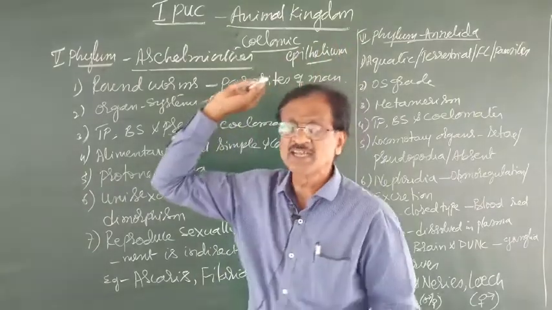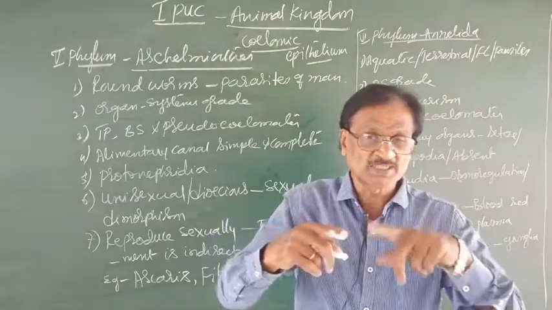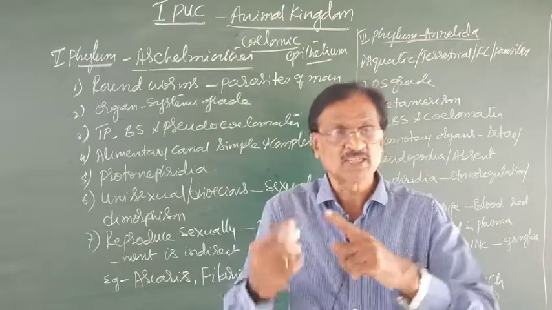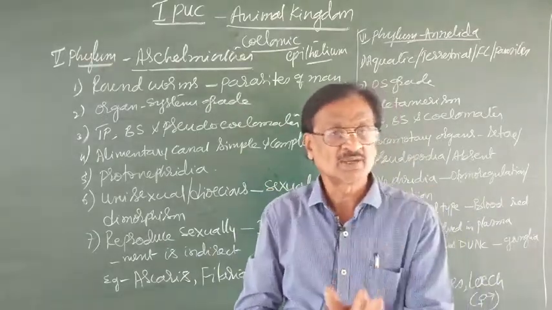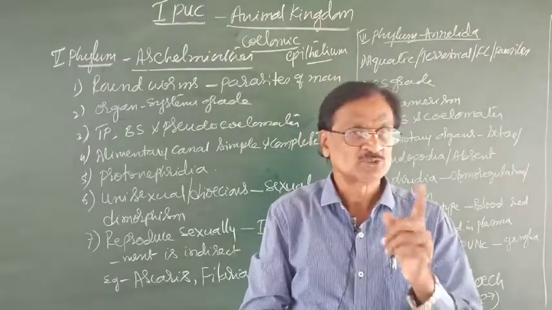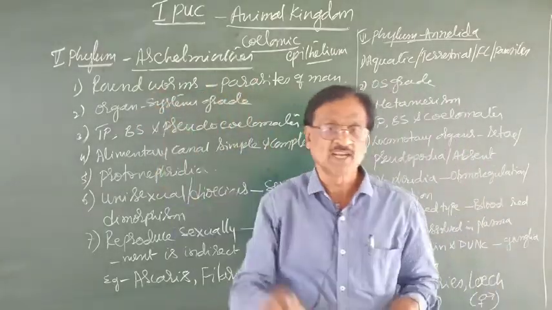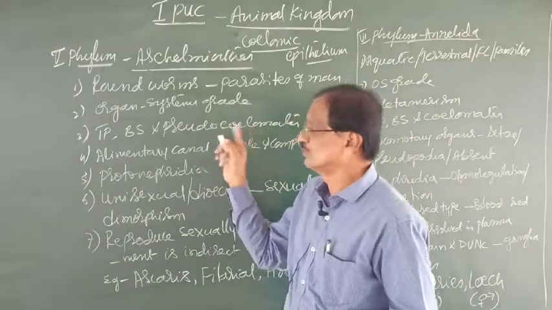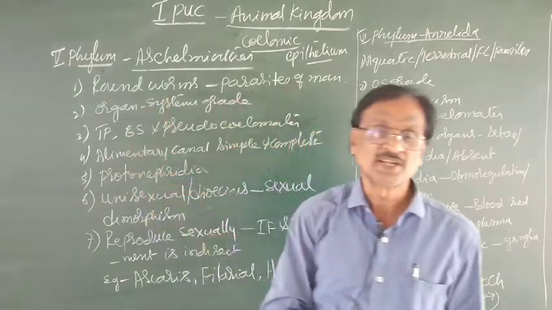Epithelium is nothing but a lining tissue or covering tissue. If the coelom is present, then it is coelomate, no doubt. But if the coelom is not lined by the coelomic epithelium, then such a condition can be called pseudocoelom, and the animals are called pseudocoelomates. Aschelminthes are the only phylum which are the examples for pseudocoelomates.